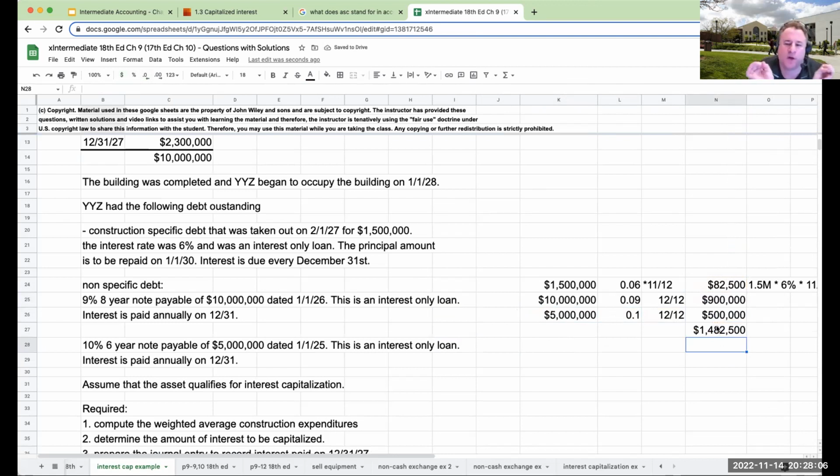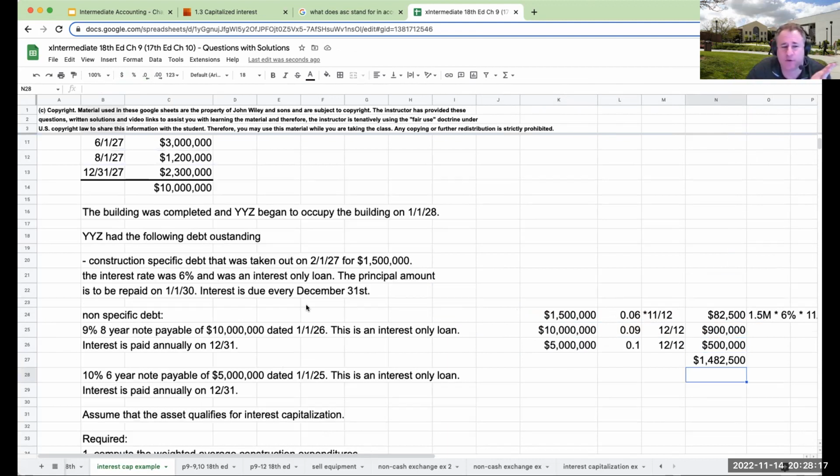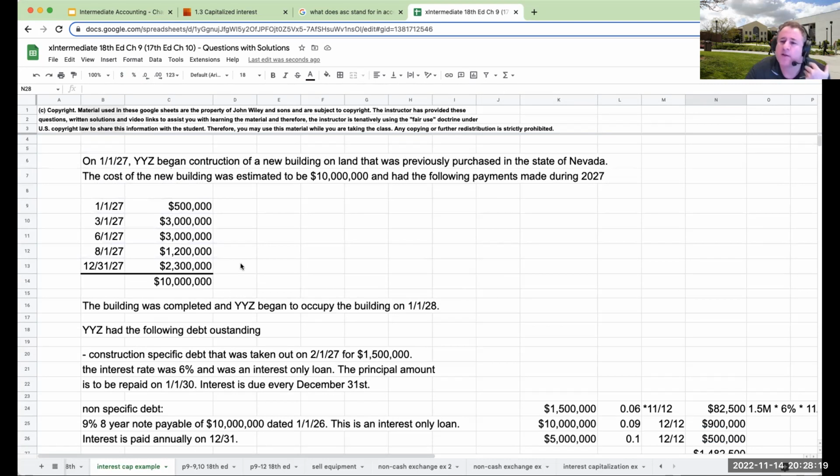Now, what I'm really trying to figure out is, if this is the amount of interest that I paid during the year, how much of this has to be capitalized? Meaning how much of this relates to our construction? So the first thing I need to do is to figure out, of these payments that I've made, how long were these things outstanding for during the year in question?